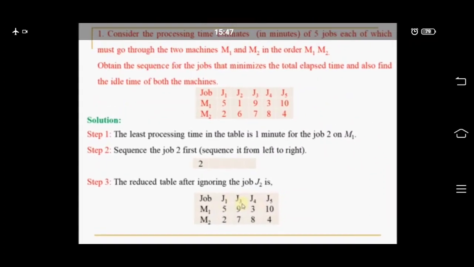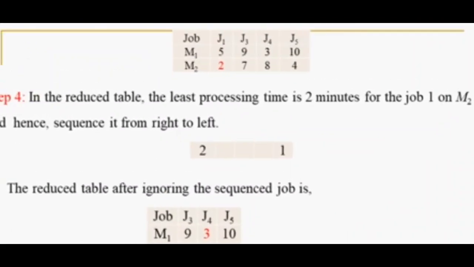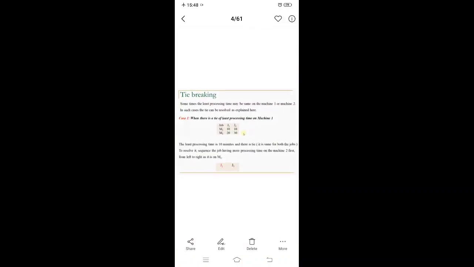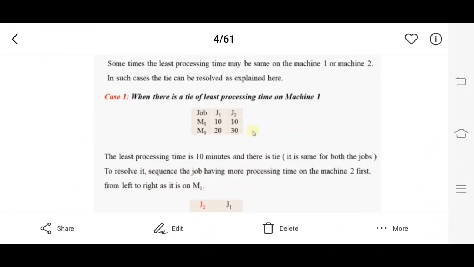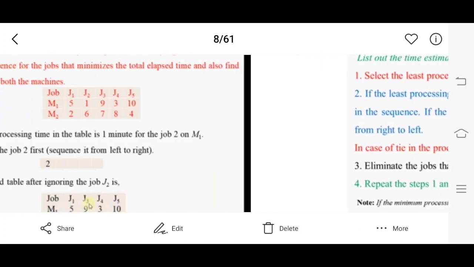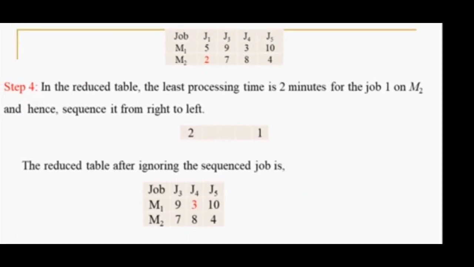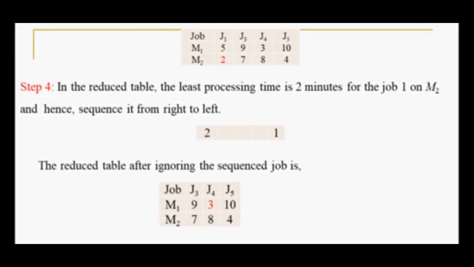Okay, next step. As this is the reduced table, once again find out the least processing time in it.